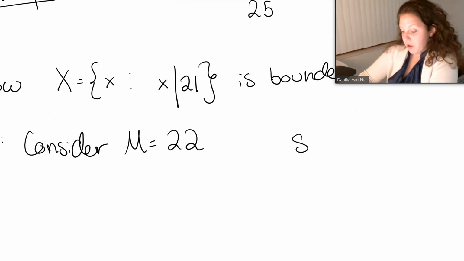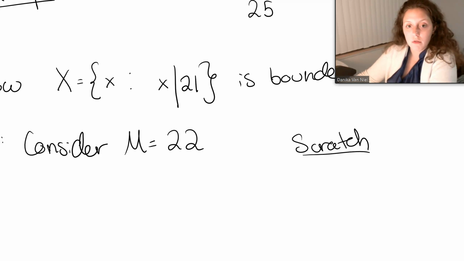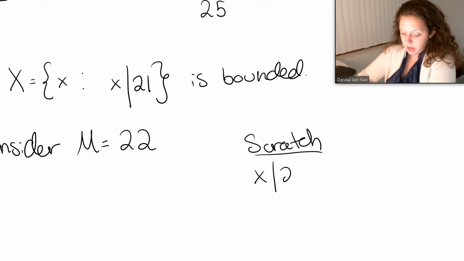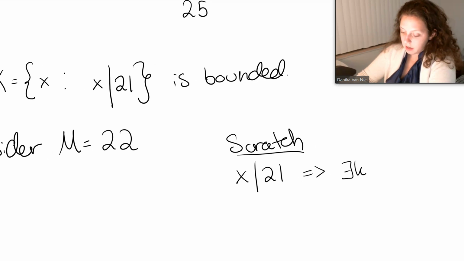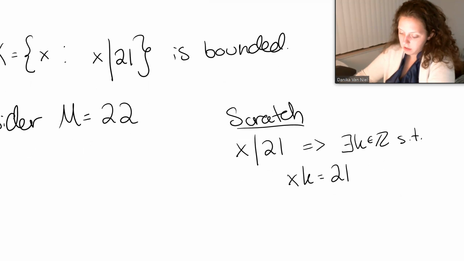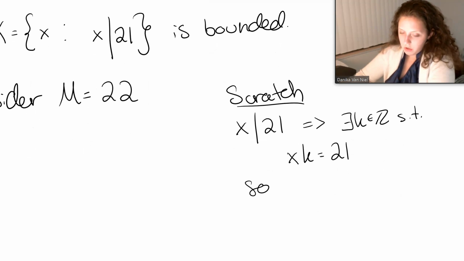So maybe before I do that, maybe I do some scratch work or something, just whatever works for you. So x dividing 21 implies that there exists a k in the integers such that x times k equals 21. Okay. So, here we go.